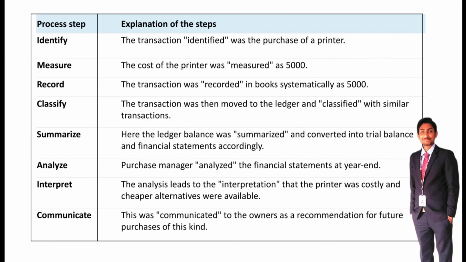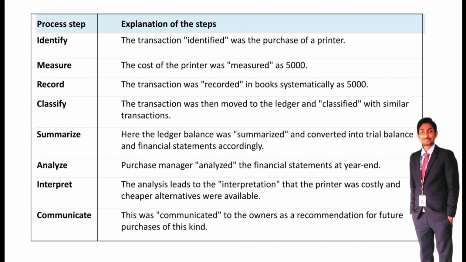After classifying the transaction, we need to summarize. Here the ledger balance was summarized and converted into a trial balance and financial statement accordingly. Summarization means we need to record and post. After posting, we convert the ledger balances into a trial balance.